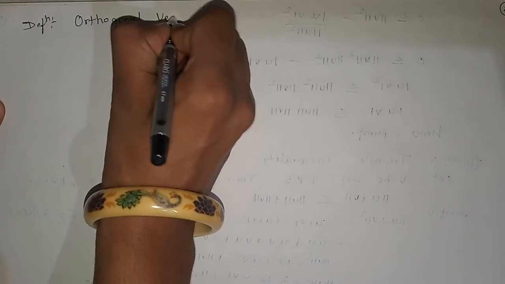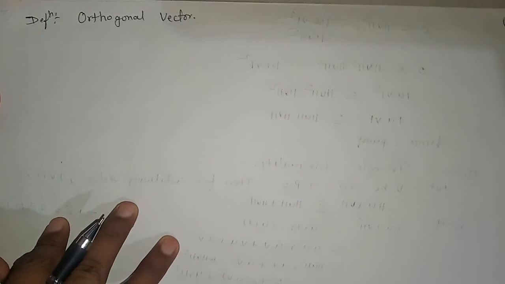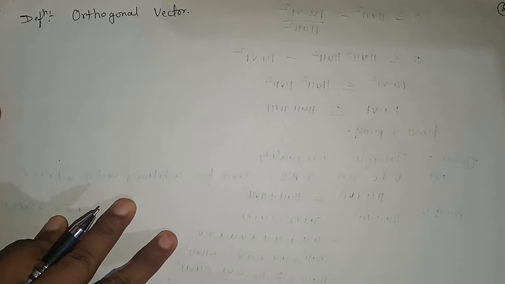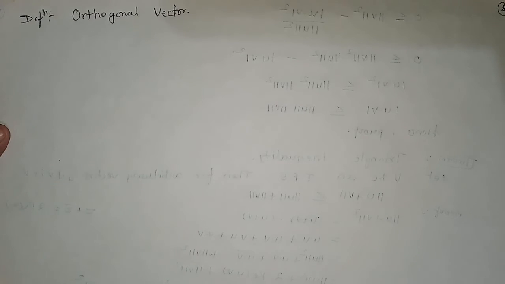Next definition is orthogonal vector. As its name indicates, orthogonal is nothing but perpendicular vector. In inner product spaces, if two vectors are perpendicular, then we say the two vectors are orthogonal.